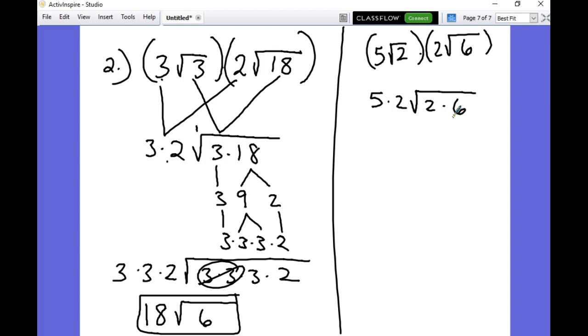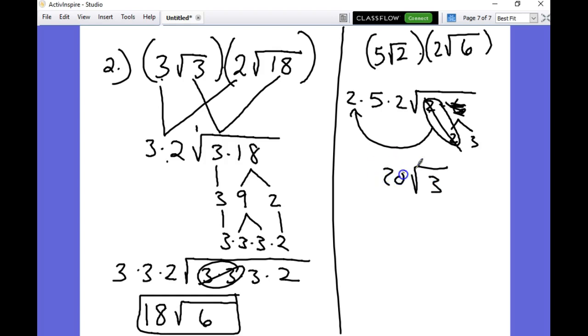So let's go ahead and ask, Danielle, what's our next step? You're going to break down 6. Okay. So do I have a pair now that I've done that? Yeah. I've got 2 2s, right? So that means mommy turtle, daddy turtle have a baby. They leave. And on the inside, I'm left with that baby, which then reproduces. And then 2 times 2 is 4 times 5 is 20. It's the circle of life. Or the circle of squares.